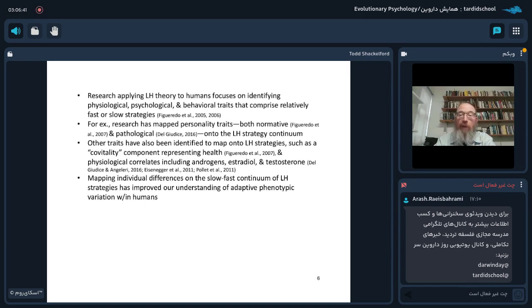Other traits have also been identified to map onto life history strategies, including a co-vitality component representing health, and physiological correlates, including androgens, testosterone, and estradiol. Now, mapping individual differences on the slow-fast continuum of life history strategies has improved our understanding of adaptive phenotypic variation within humans. There are lots of questions that remain, but I think there have been some important advances.